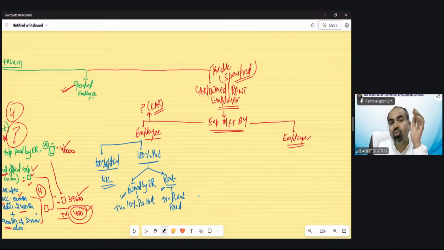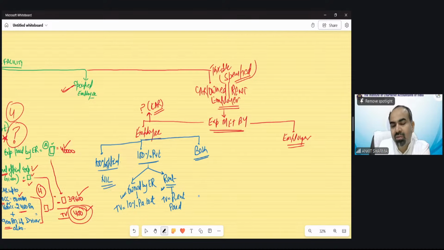So you can see it's a movable asset concept which is applicable, same as in the rent-free house. No new concept. In that case, furniture taxability is 10% per annum if it is owned, or rent paid if it is on rent. In the same way, a car is automatically a movable asset. The same concept is taxable here, so no new concept we are discussing. And the third one is both.